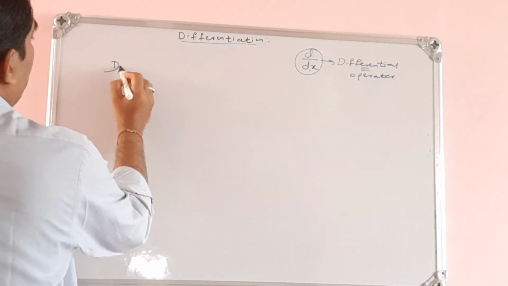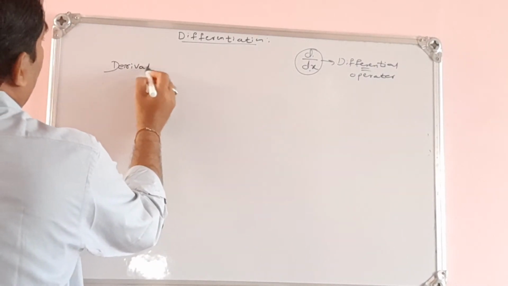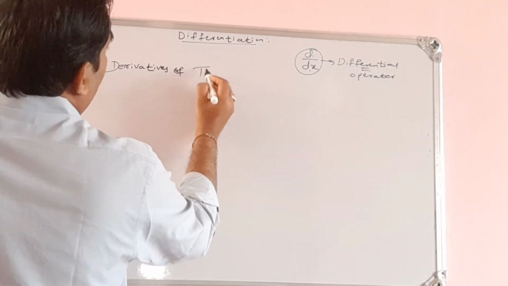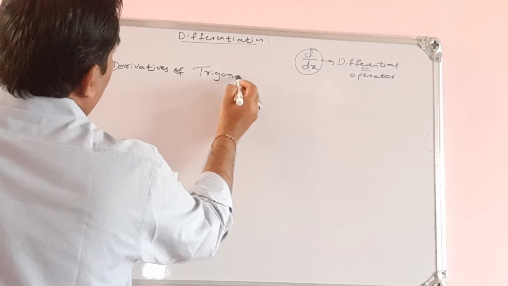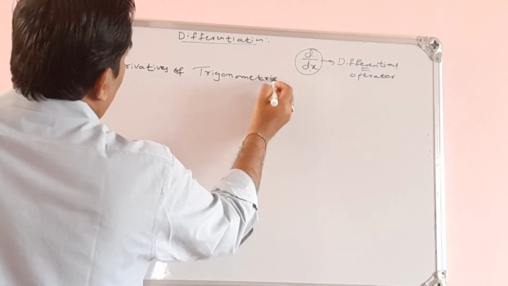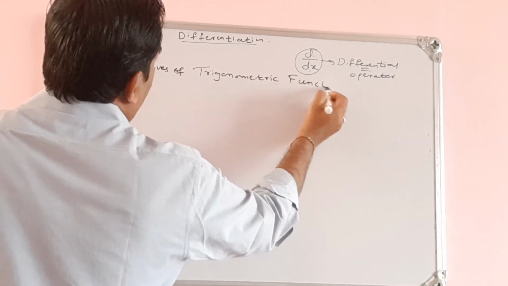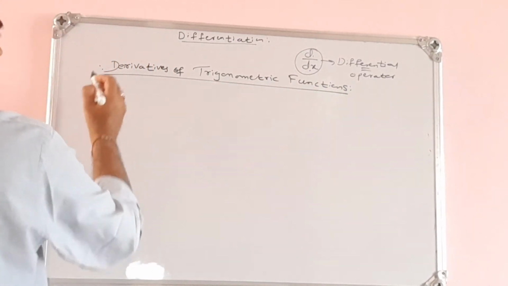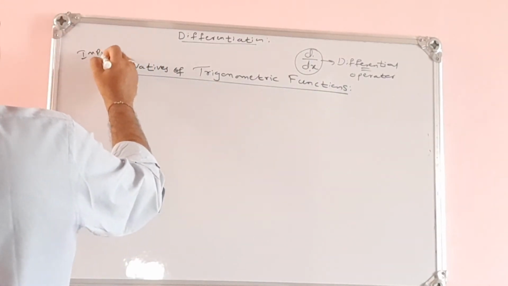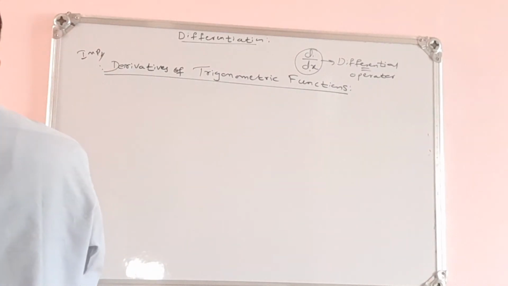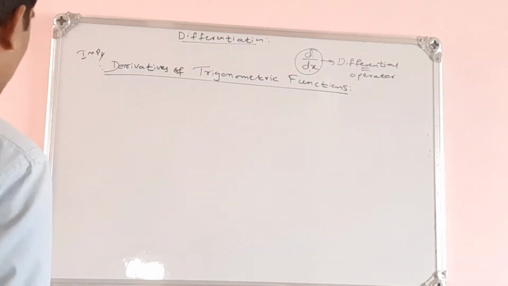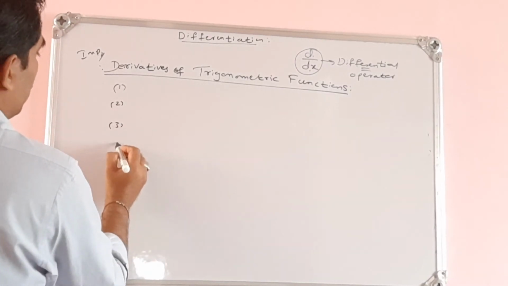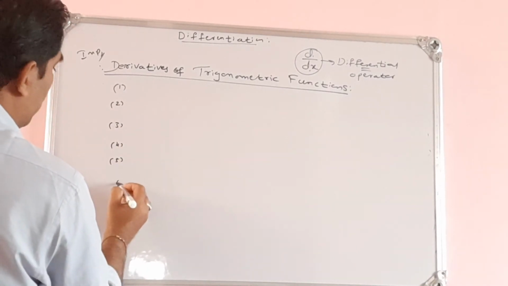Let us continue our class. Let us consider derivatives of trigonometric functions. These are also very important, and we have covered all the points in our previous class. So how many trigonometric functions do we have? We know there are 6 trigonometric functions here.